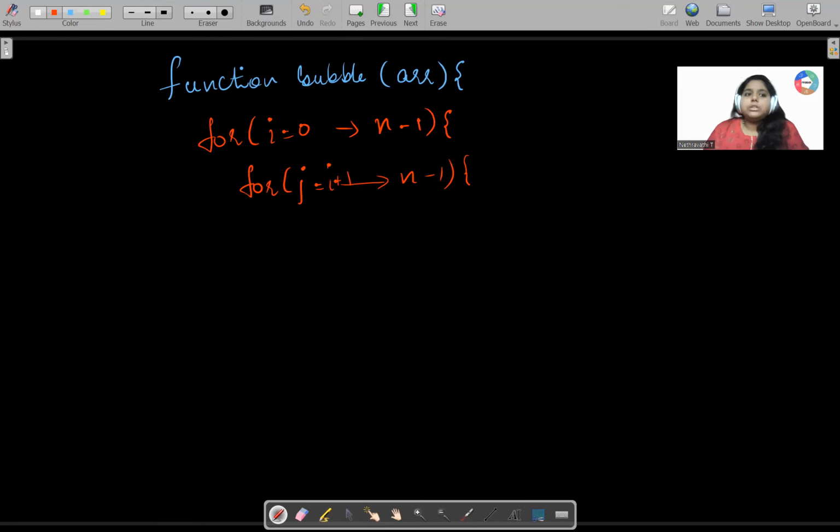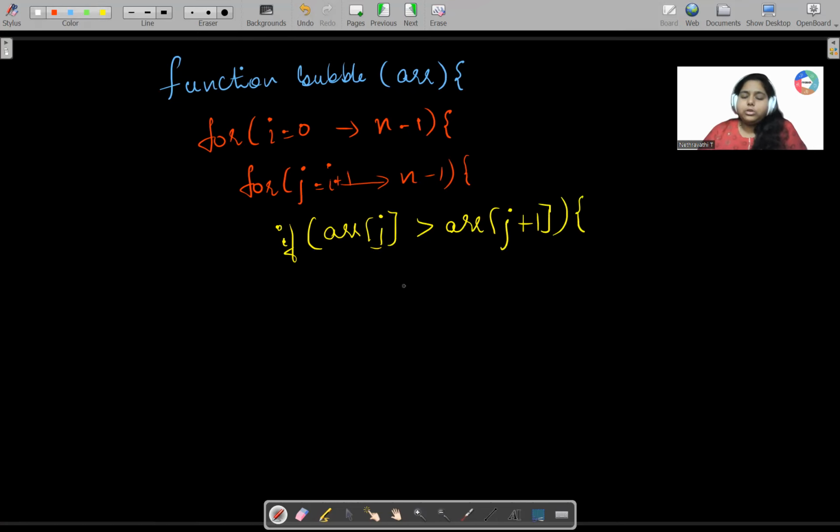So fine. Then later on I'll take my J and check the condition first. If my array of J is greater than array of J plus 1. Okay. If this is the condition, then what will I do?